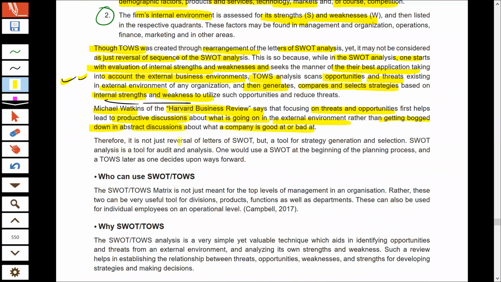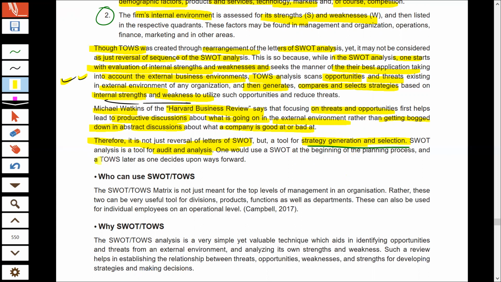Therefore, they are saying that TOWS is not just the reversal of SWOT analysis, but it is a tool for strategy generation and selection. Now, this is the important way in which TOWS is different from SWOT. SWOT analysis only helps us to get the idea about our strengths, weaknesses, opportunities, and threats, right? And therefore, SWOT is known as an audit and analysis tool. You audit your environment, and then you come to a conclusion as to what your present situation is.